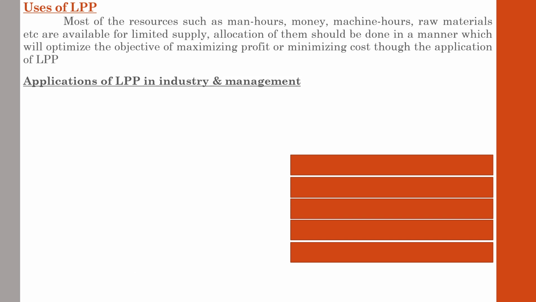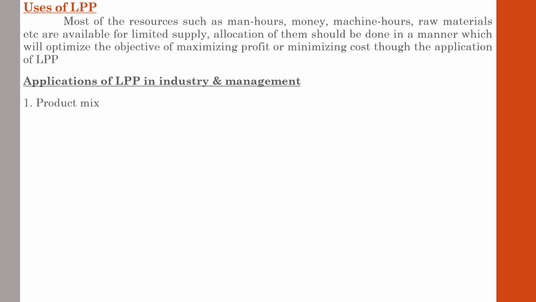Application of linear programming in industry and management. In other terms, we can say uses of linear programming in management, or uses of linear programming in decision making. Depending upon the nature of the question, you can use a heading like that, but the content is always the same. First one, product mix.